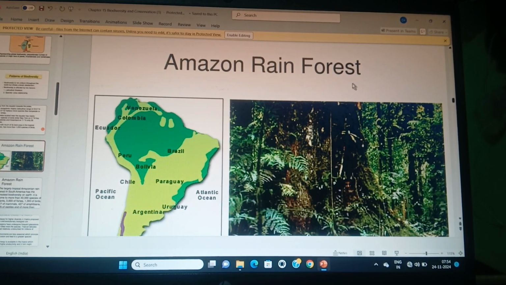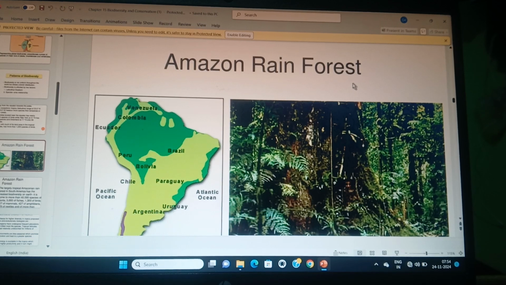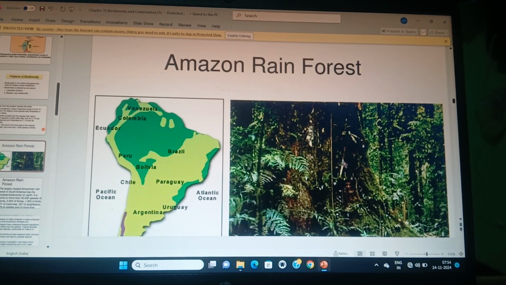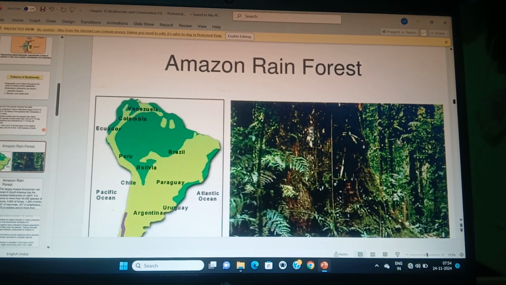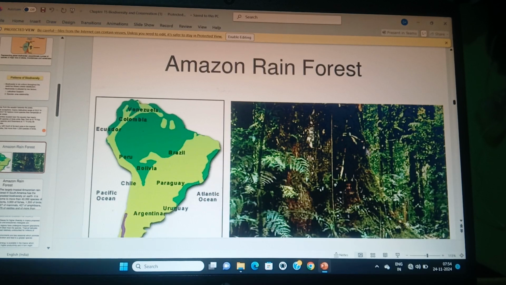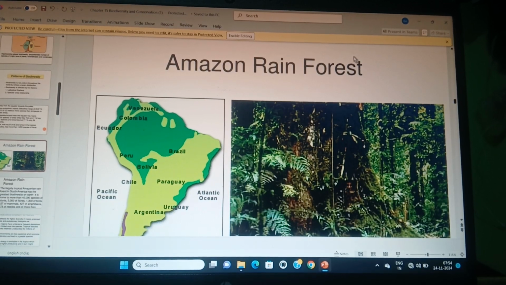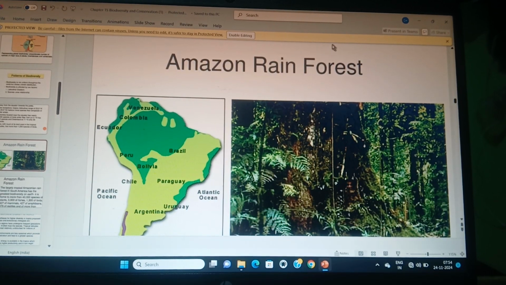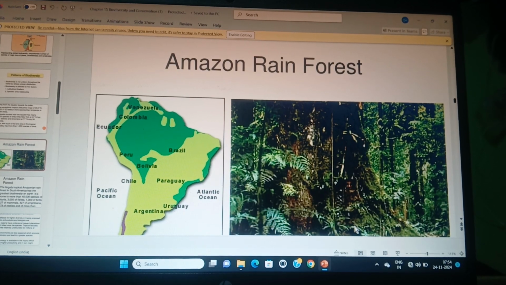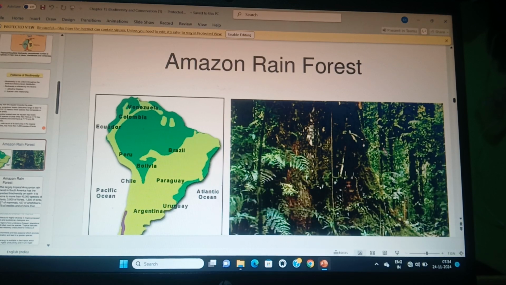In that desert area, obviously fewer species are there, but the tradition is, if you go from the equator towards the pole, and if you go from the equator towards the south pole, biodiversity is decreasing. This is the main thing.